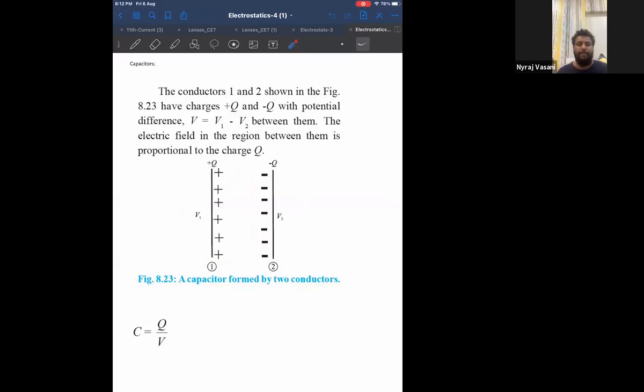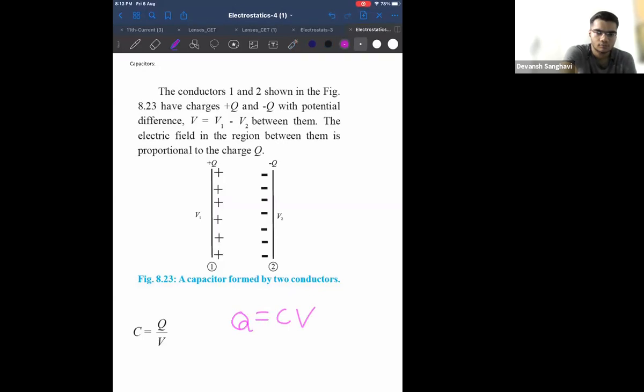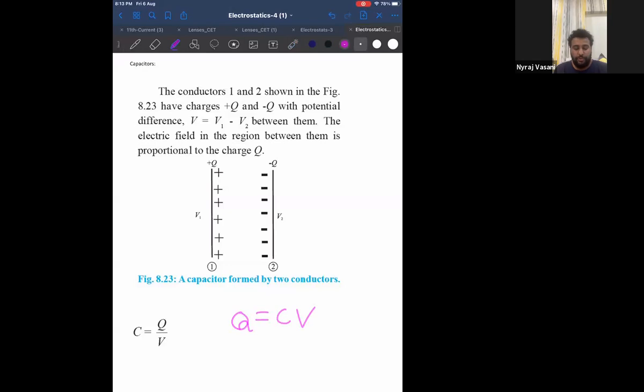Have you come across this formula before? Q equal to CV. Tell me, yes or no? Yes, sir. Okay. Therefore, you should know what a capacitor is. You don't need to write this. This is just for understanding.